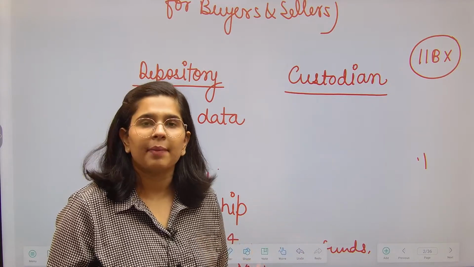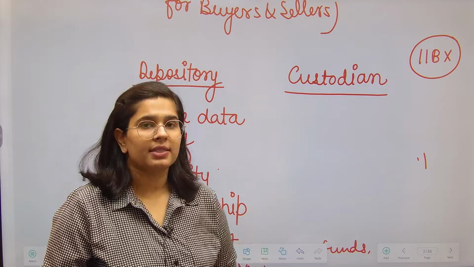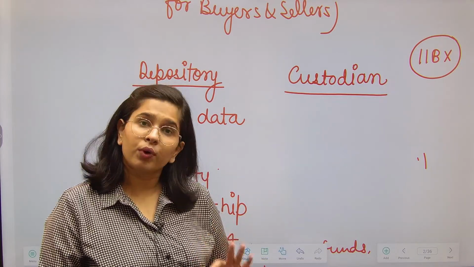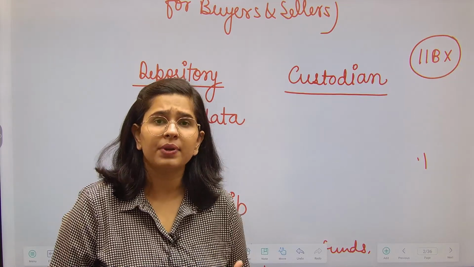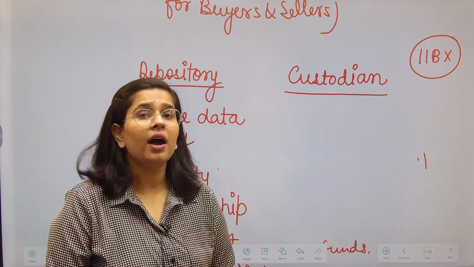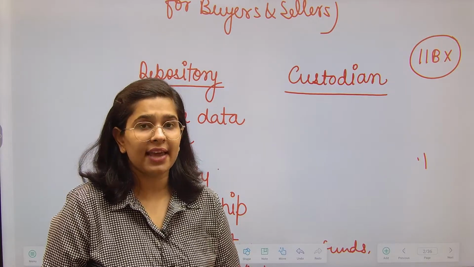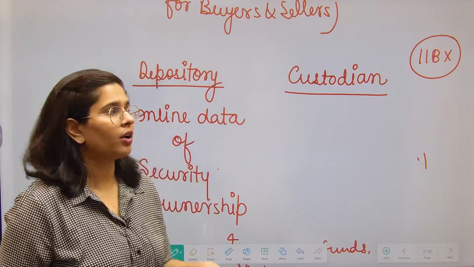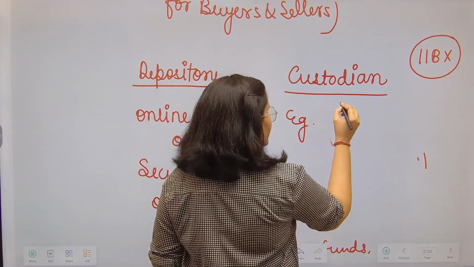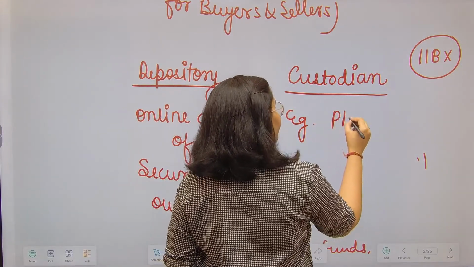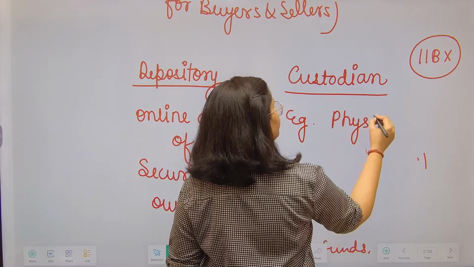So nevertheless, coming back to the example, IIBX, they trade in bullions. Now bullion is a precious commodity. Okay, bullion is a precious commodity. We need a vault. We need a safe place to keep the bullions secure. So here I am just giving the example. Custodian, they ensure physical security.